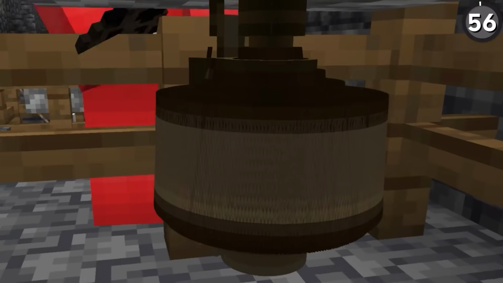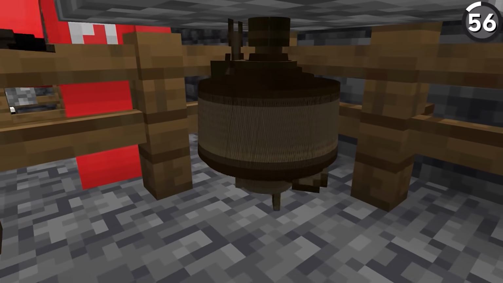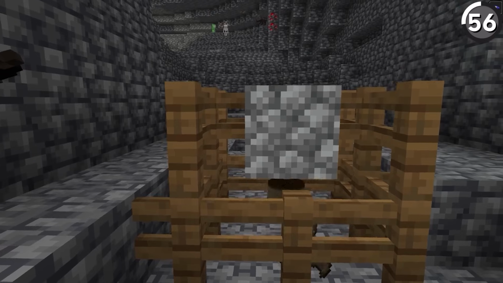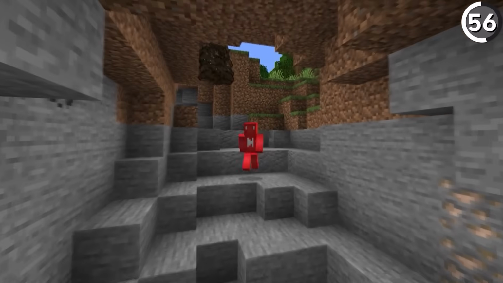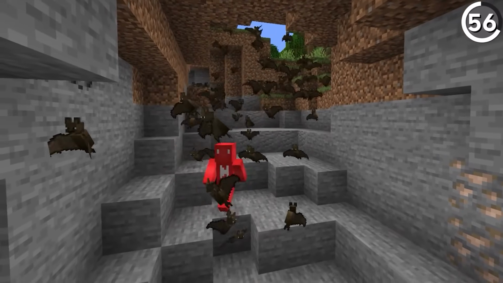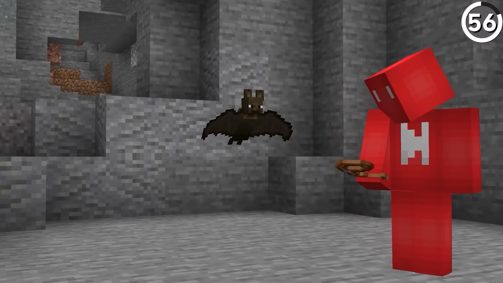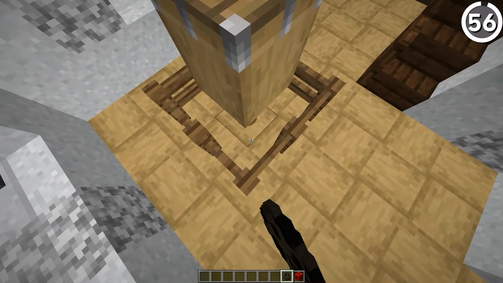There is no limit to the amount of bats that can hang from a single block, which sounds unimportant, but when you execute it like this, it becomes quickly noticeable. And it can make for a pretty serious prank to surprise your friends down in the caves. Though, since it's impossible to tie bats to a lead, I don't know how you'd get all of them together to do this without a spawn egg.